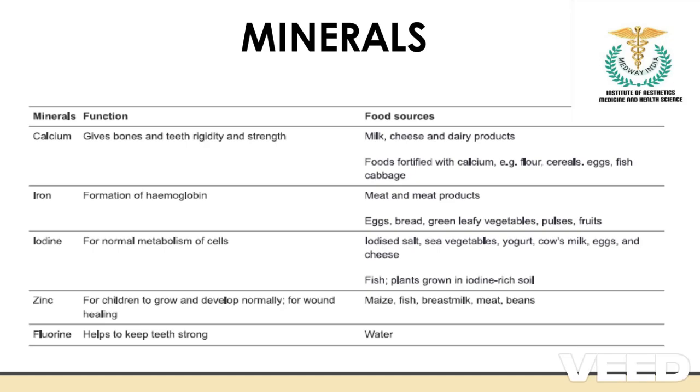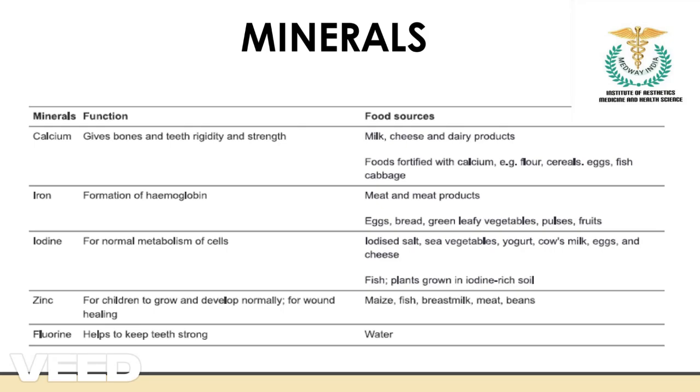As you know, calcium helps take care of teeth and bone health. For calcium, we go with milk, cheese, and other dairy products. If those are not available in good amounts, we can go with fortified food products nowadays. Fortified products like flour and cereals are a good source of calcium. Iron helps in the formation of hemoglobin. Meat and meat products are a very good contributor of iron, and also eggs and green leafy vegetables. For iron to be absorbed in your body, vitamin C matters. The presence of vitamin C helps you absorb iron, and that increases the hemoglobin level.